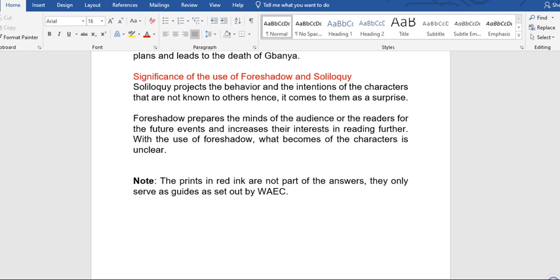The points in red ink are not part of the answers. They only serve as guides, as set out by WAEC. That is, those writings in red ink, they are not part of the answer. That is, when you answer your own question, you don't need to write relation to theme, character identification, division of terms. You don't need to write that. Just answer your question. I just write them there for you to understand the guidelines that you need to follow in answering these questions.